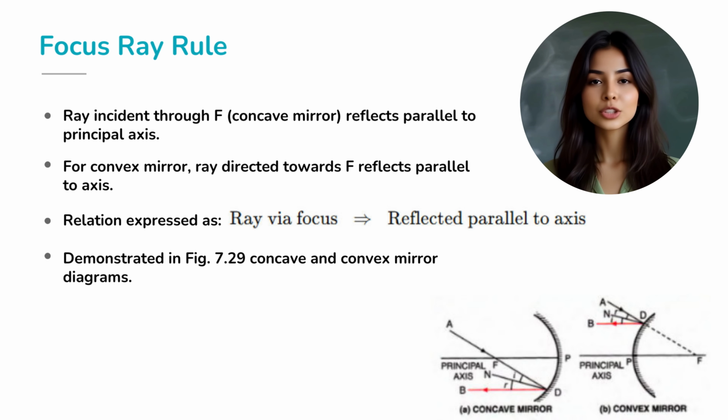Now let's reverse the trick. What if we send a ray through the focus? In a concave mirror, this ray exits parallel to the axis. In a convex mirror, a ray aimed towards the focus emerges parallel. It's like saying, if you go to the focus, you come out parallel. If you start parallel, you meet the focus. It's basically the mirror's BFF rule. Focus and parallel rays are best friends forever, swapping roles no matter what.